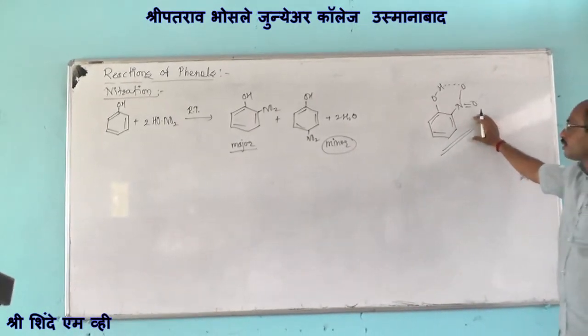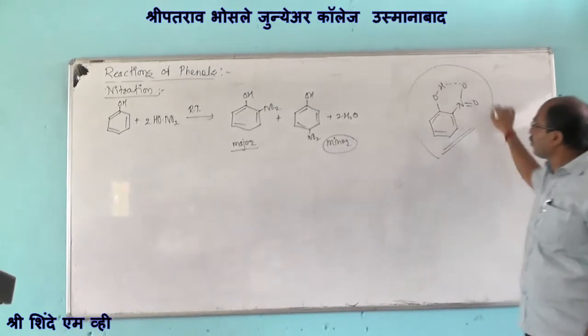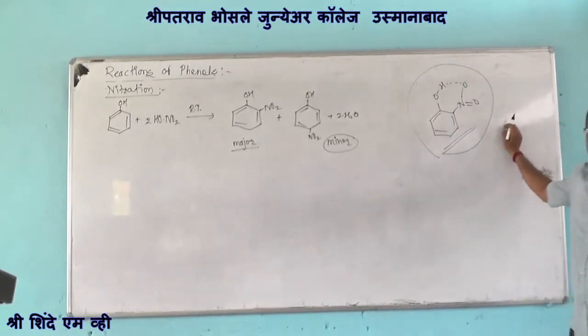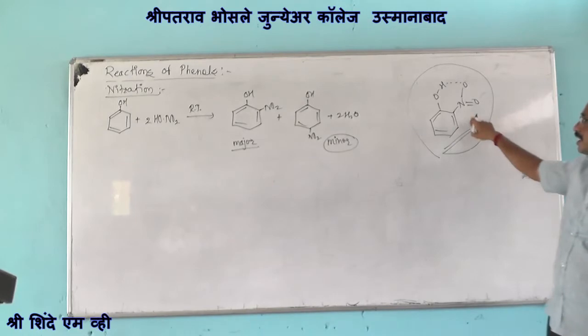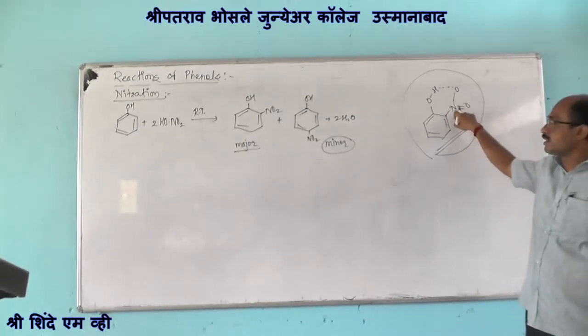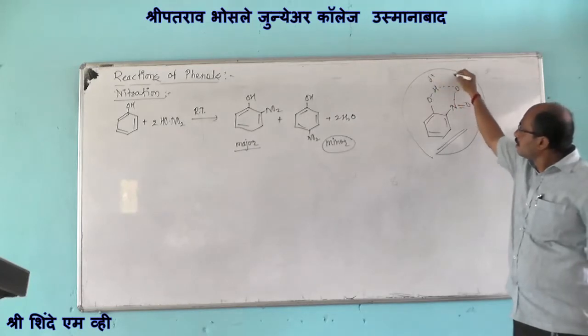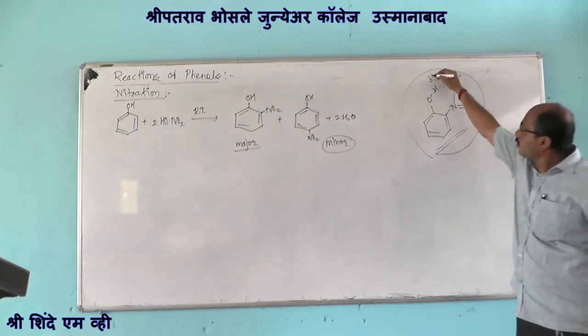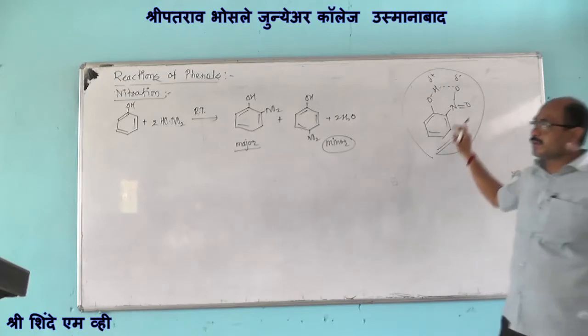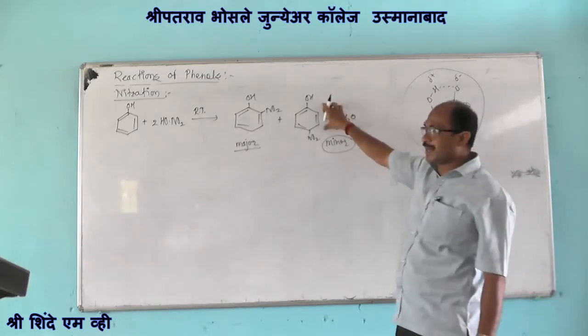It is due to the presence of intramolecular hydrogen bonding in orthonitrophenols. This type of hydrogen bonding is not present in para-nitrophenols.